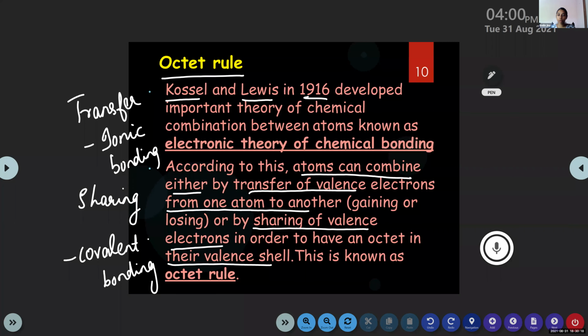Ma'am, will you repeat the rule again? Yes, sure. In the case of atoms, they have two options. Either by the transfer of electrons or by sharing of electrons, they are able to attain stability. The main point to attain stability is to have 8 electrons in their outermost shell, similar to that of noble gases. So in order to get 8 electrons in their outermost shell, either they will transfer electrons or they will share electrons. This is known as the octet rule. Clear? Yes, ma'am. Thank you, ma'am.